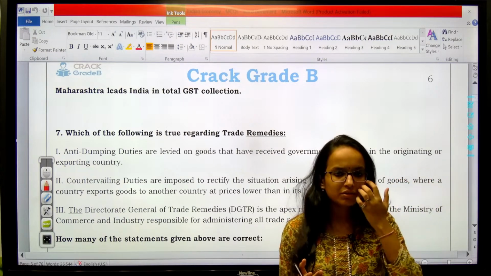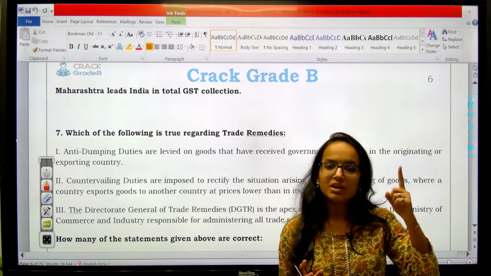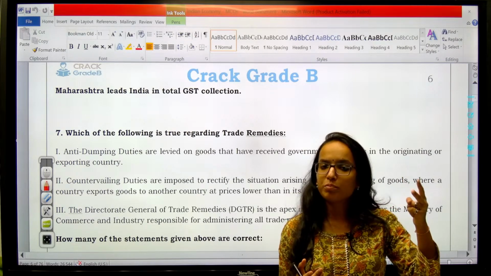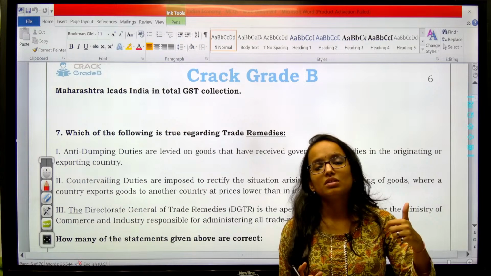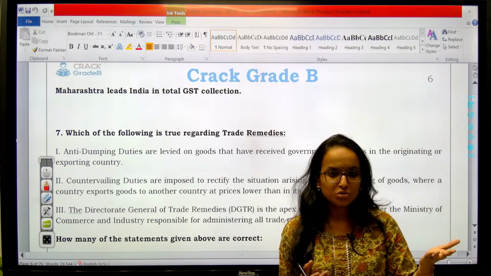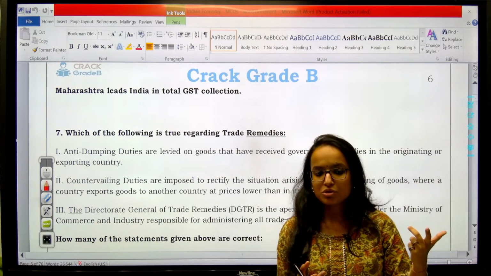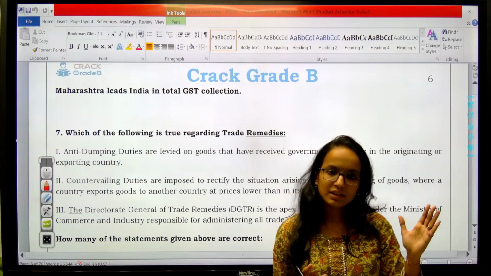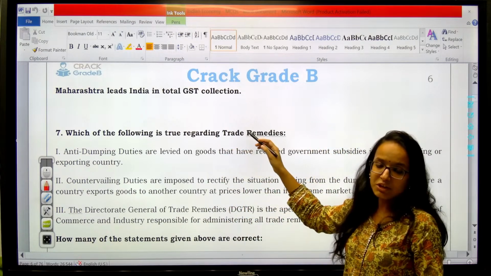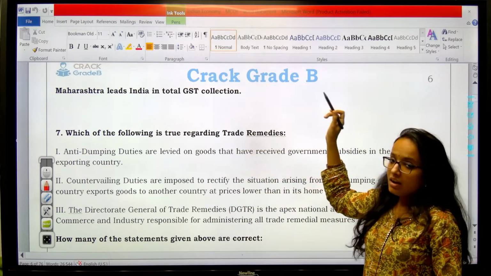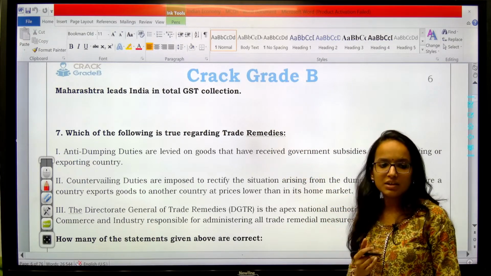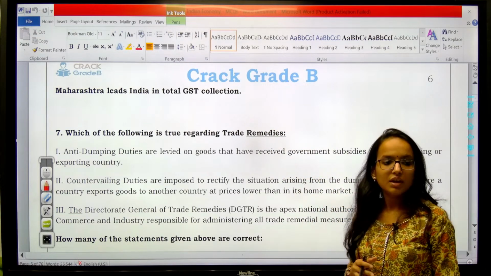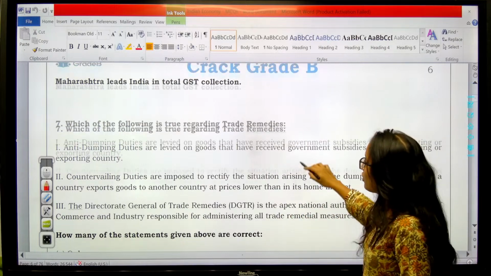So your income tax, your corporate profit tax and your GST are contributing the max to the government coffers in terms of tax revenue generation. Clear? And the state of Maharashtra leads in total GST collection, with the highest GST collection. Clear? Alright, moving on to the next question.